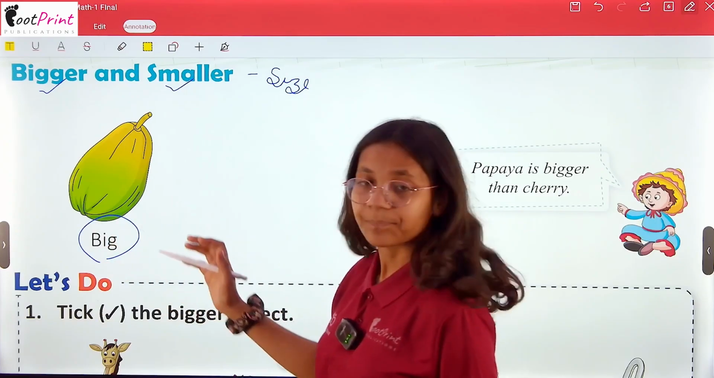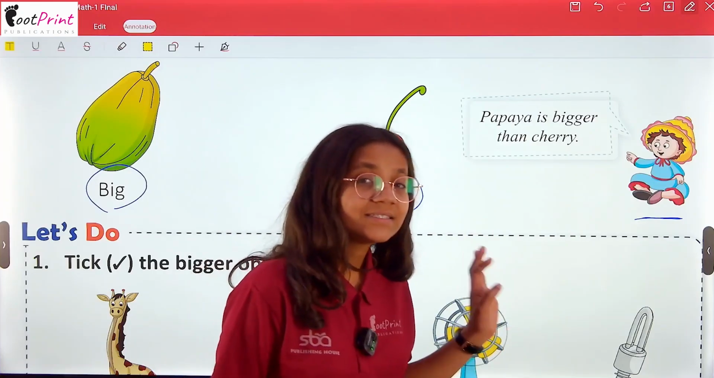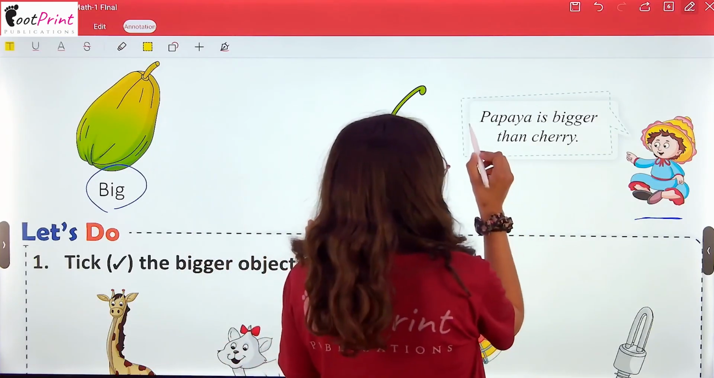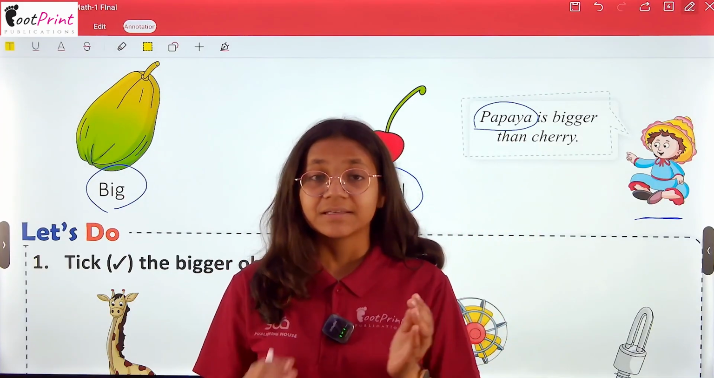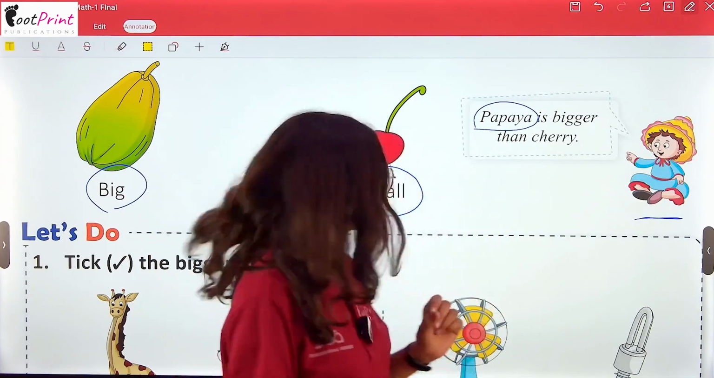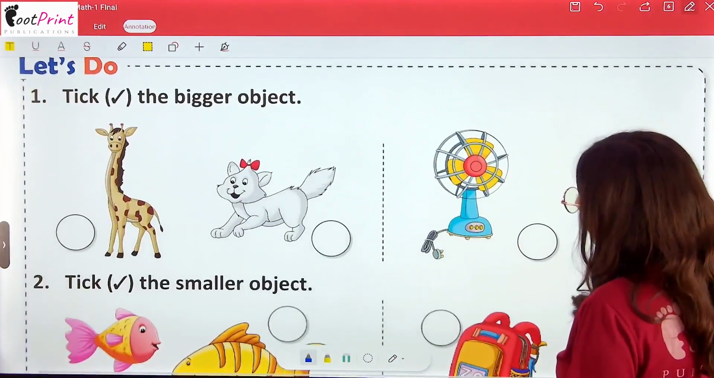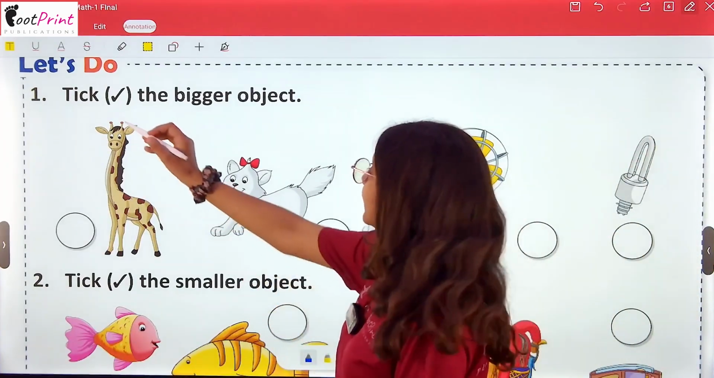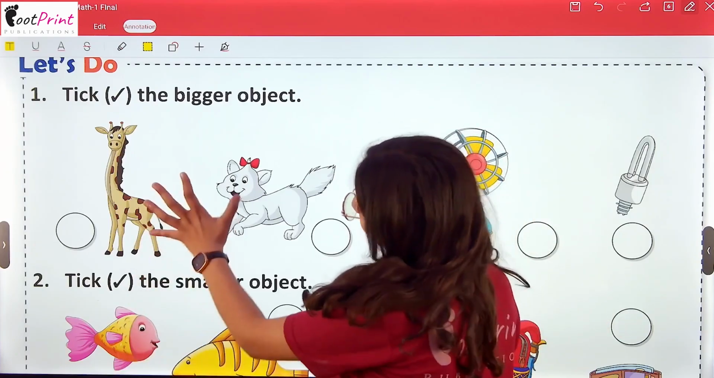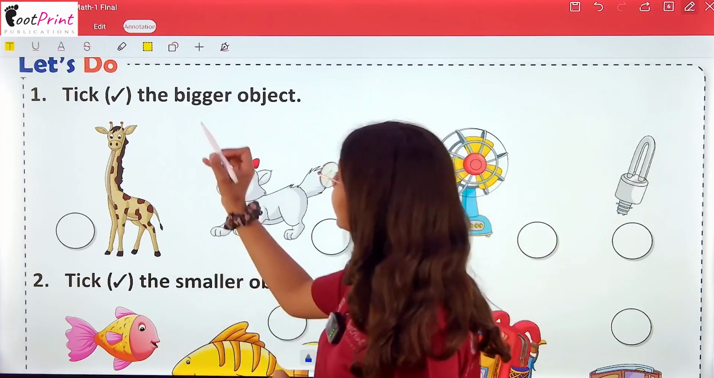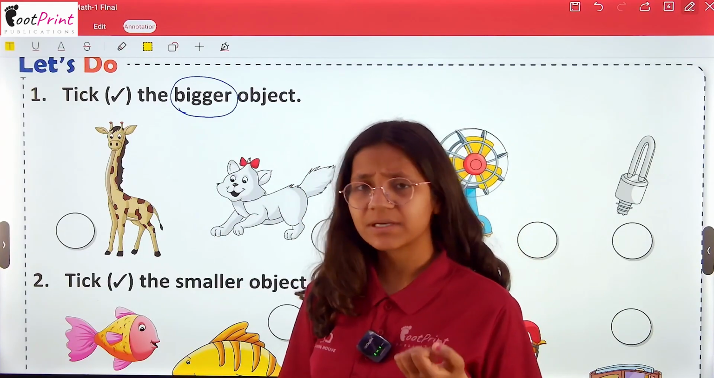This is a big papaya and this is a small cherry. So now this cute doll is teaching us that this papaya is bigger than a cherry. So now we are moving to the next activity where we have to take the bigger object, take the smaller object. So in question 1, it's saying take the bigger object. बड़ी वाली चीज जो भी आपको यहाँ पे बड़ा दिख रहा है.